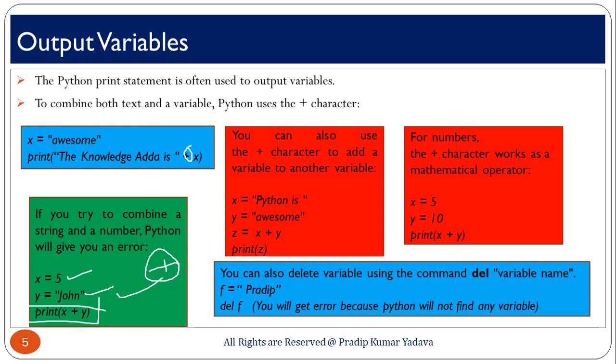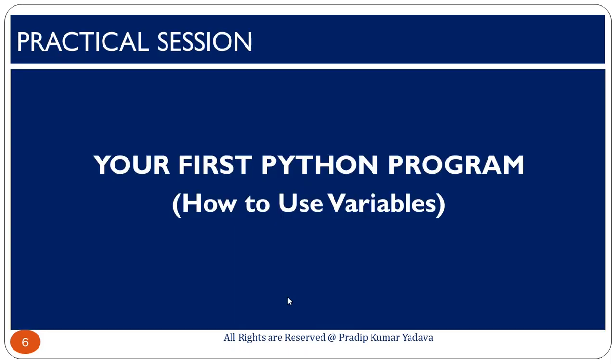And also if you want to delete any variable, you have a command that is called del, and here suppose f equal to Pradeep and you just try to execute del f, basically what happens, you will get an error because Python will not find that variable anymore, because you have already executed the delete command. So, this is the method, you can delete a variable. So, this is it for this theory session.